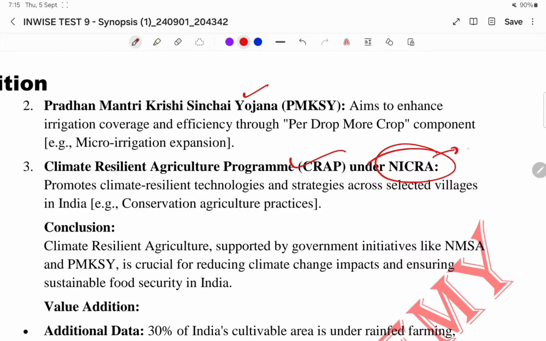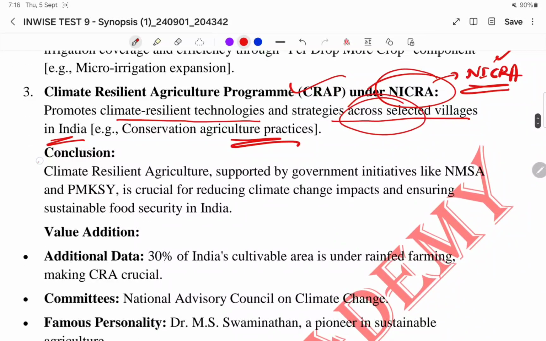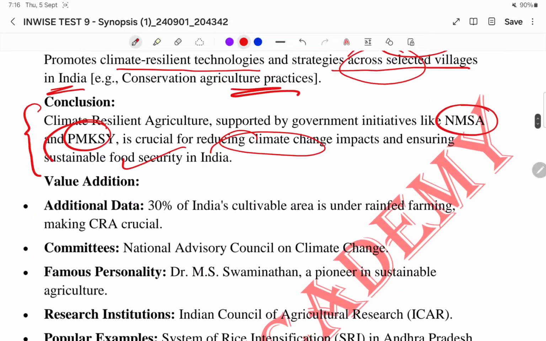So go and search what is the meaning of NICRA. Google it. Okay. Then promote the climate resilient technologies and strategies across selected villages in India. Conservation agriculture practices, they are doing activity in selected villages. Okay. Then conclusion. The climate resilient agriculture, supported by government initiatives like National Mission on Sustainable Agriculture, Pradhan Mantri Krishi Sinchai Yojana, is crucial for reducing climate change impacts and ensuring the sustainable food security in India.